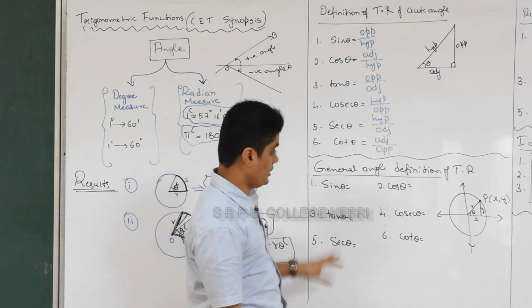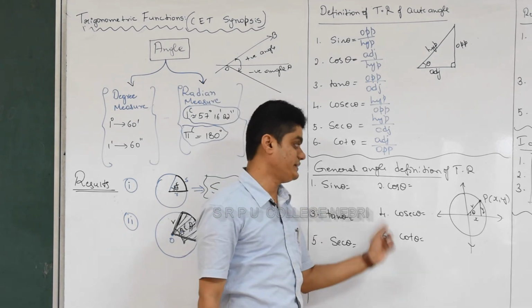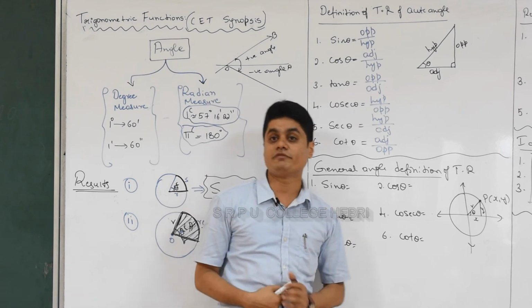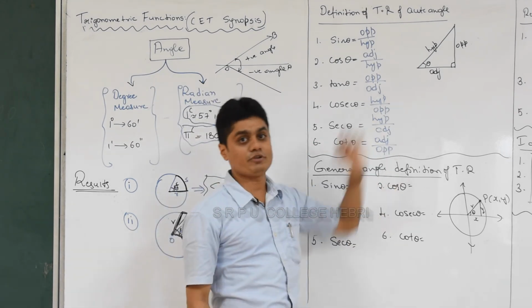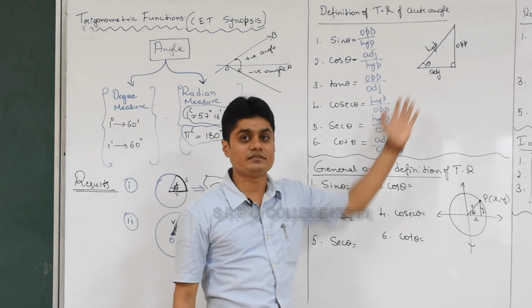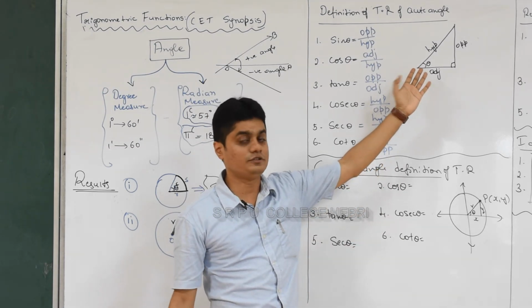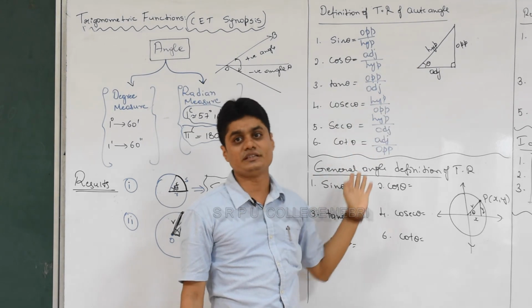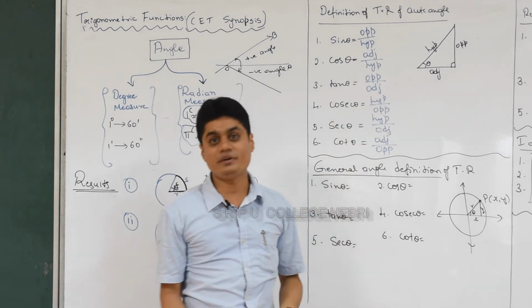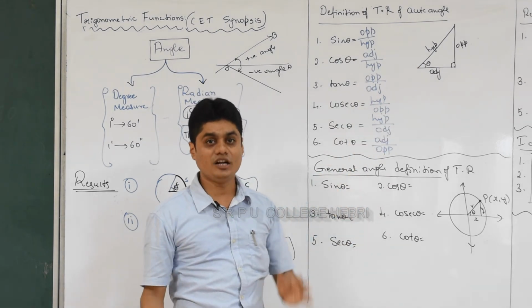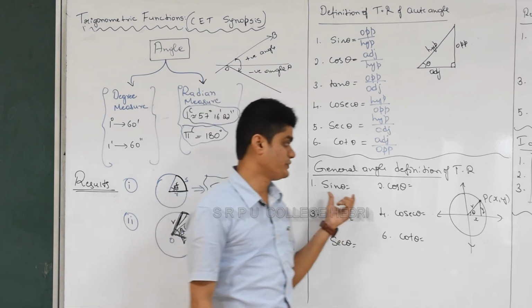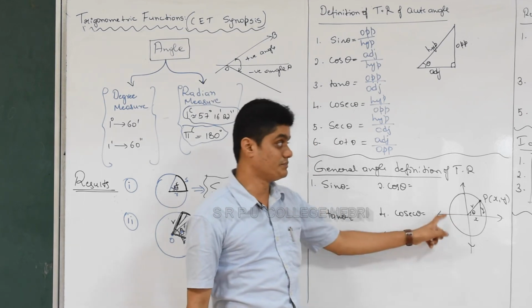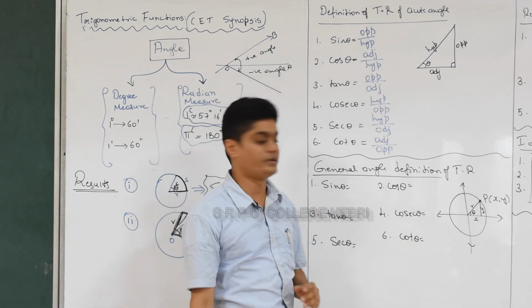Okay, now you studied in first PUC one more definition of trigonometric ratio, that is the general angle definition. In this problem, if the angle is more than 90 degree, this triangle will not be meaningful. If the triangle does not exist, how will this definition exist? But trigonometry is defined for every angle, right? It is not only for less than 90 degree, it is defined for any big angle. So we need the definition in general, and this is important to understand so many concepts in trigonometry.